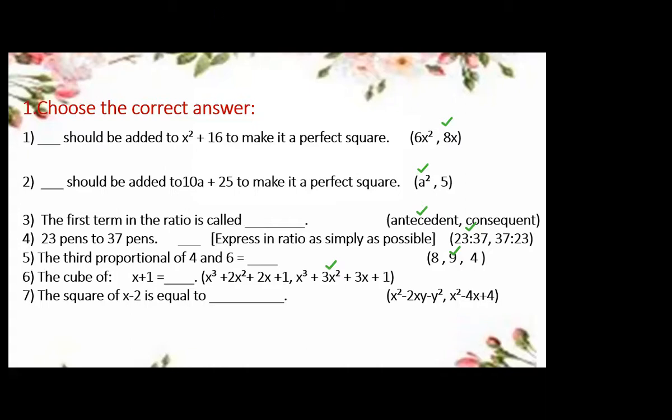Now Hania, can you please give me the answer? Hania, last question, beta. Miss, second bit, x square minus 4x plus 4. Very good. So the correct answer is here, x square minus 4x plus 4.